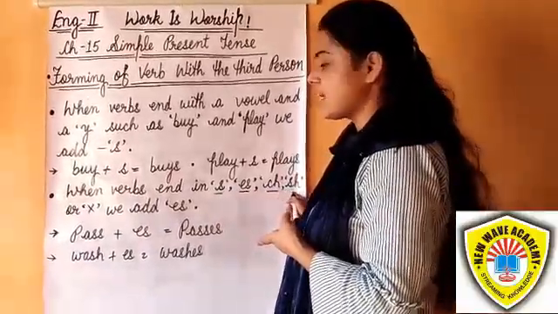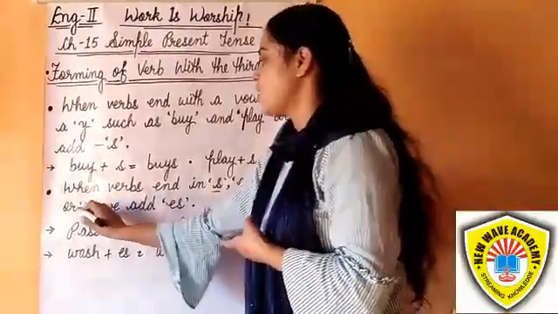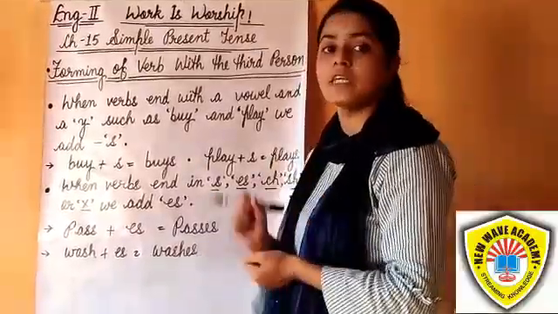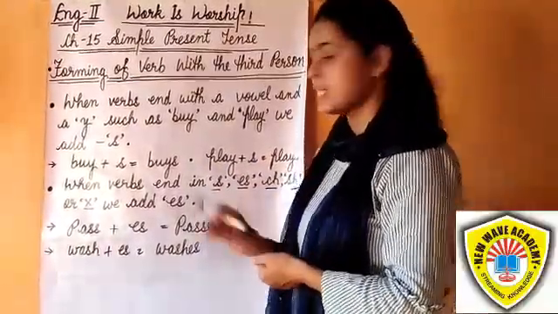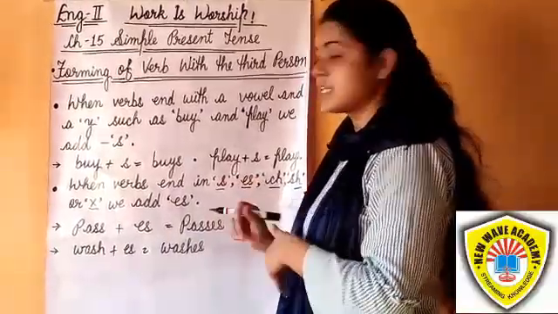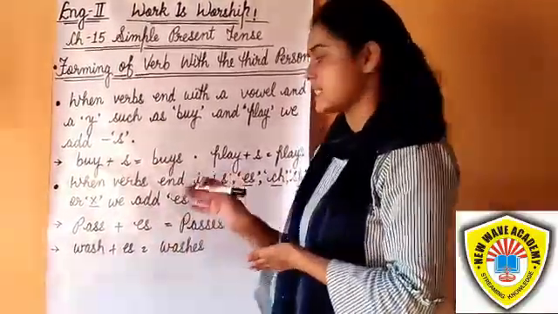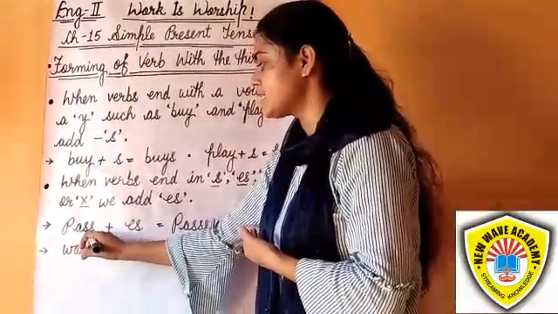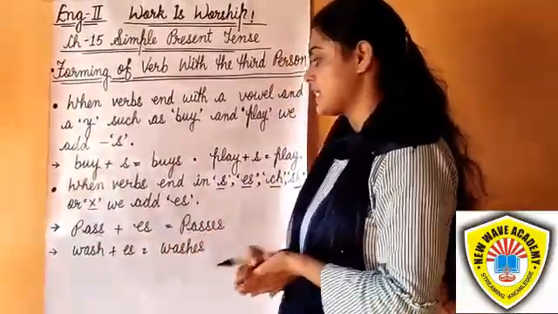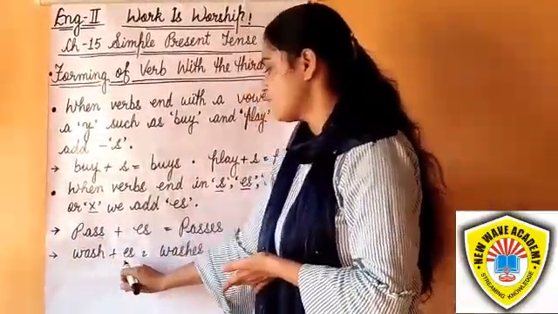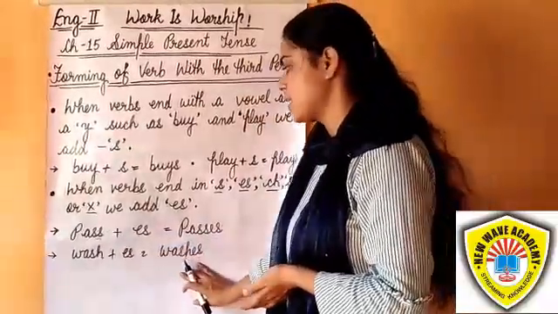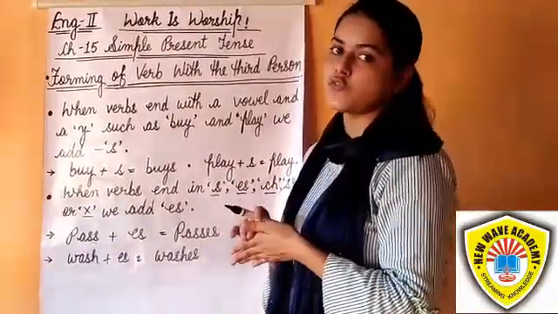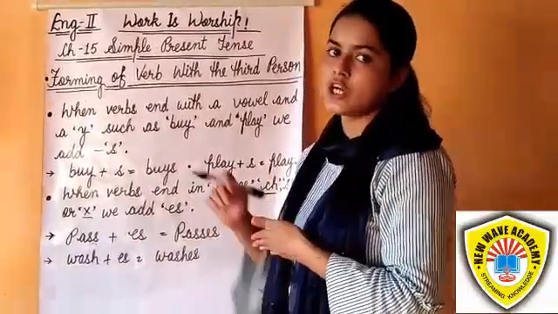So students, when verbs end in s, ss, ch, sh or x, then we add es. Remember that if any verb ends with s, ch, double s, sh or x, then we add es to this verb. For example, pass, here double s, so we add es: passes. Here wash, sh, we add es: washes. For example, teach ends with ch, so we also add es: teaches.